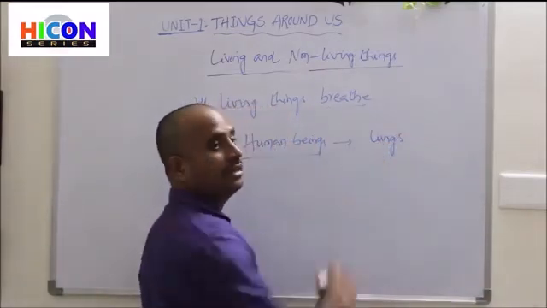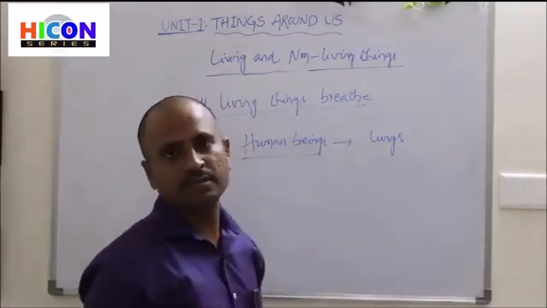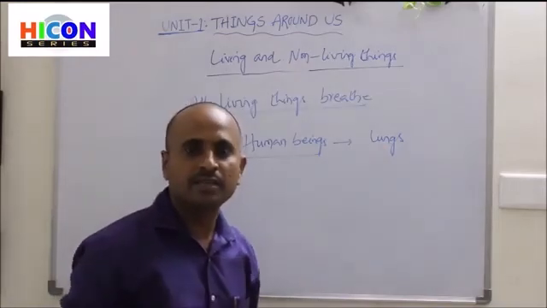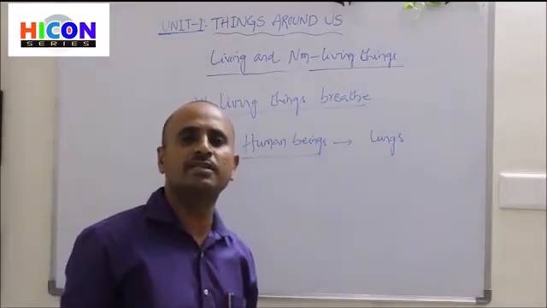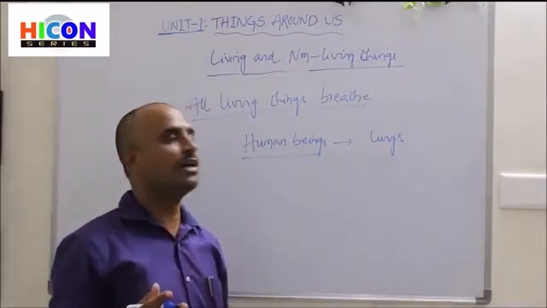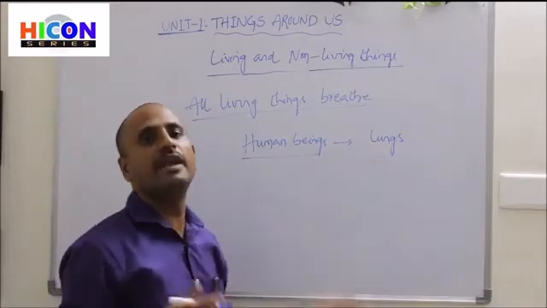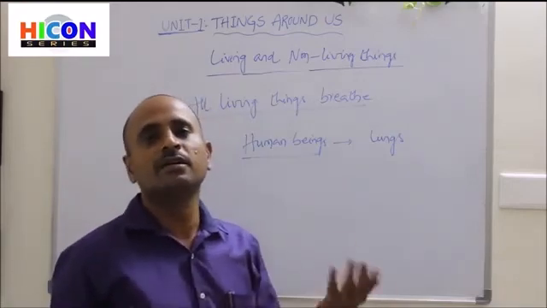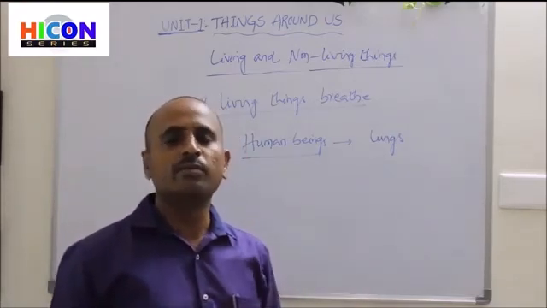Lungs are the respiratory organs. Human beings, and also most of the animals and most of the birds, have lungs as respiratory organs. Through the lungs they breathe oxygen into their bodies.